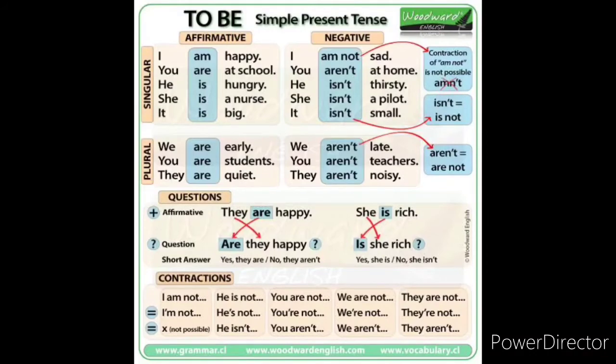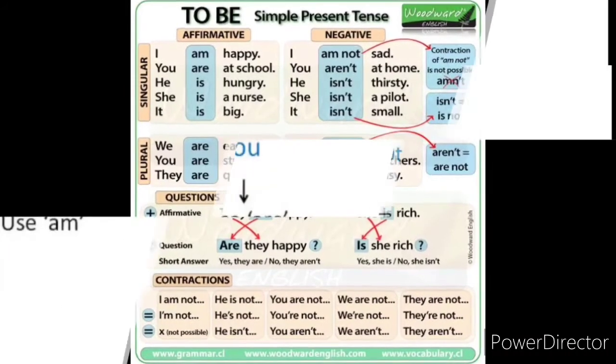This is the singular form of sentences. Look at the plural form. Here we are early. It is in the plural form. You are students. They are quiet. These are all for positive.